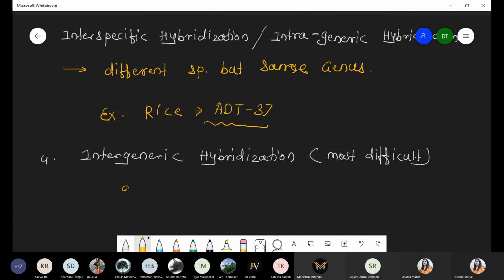Inter means different, so different genus but belonging to the same family, and these are very difficult.